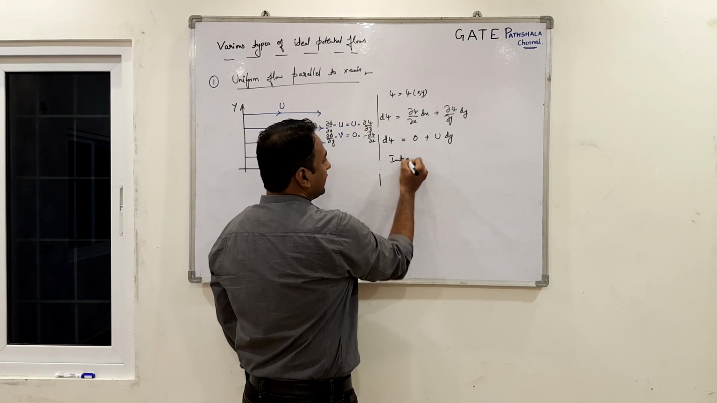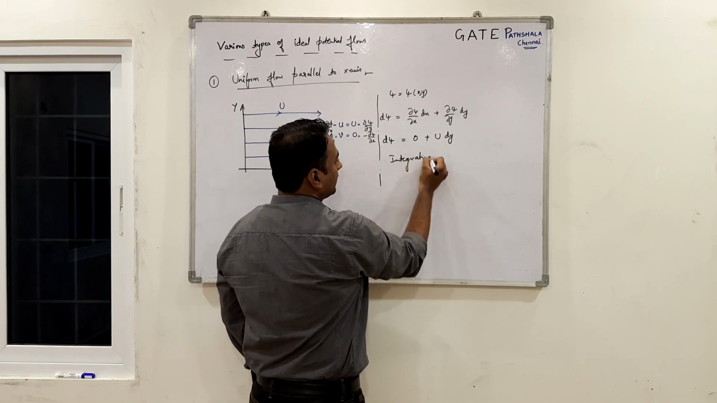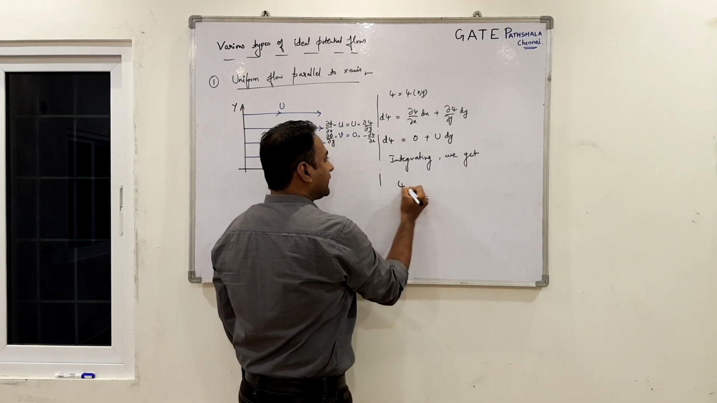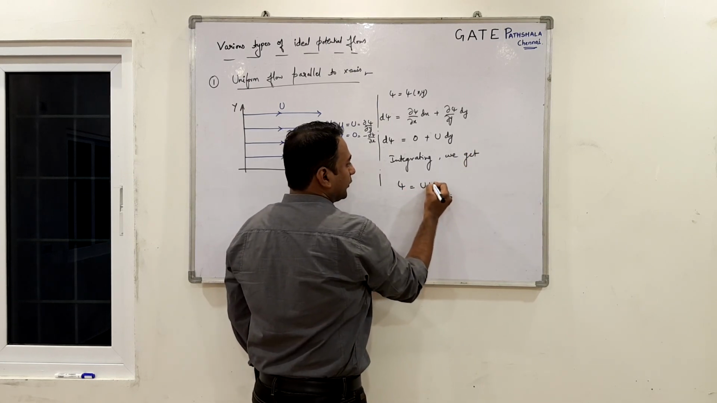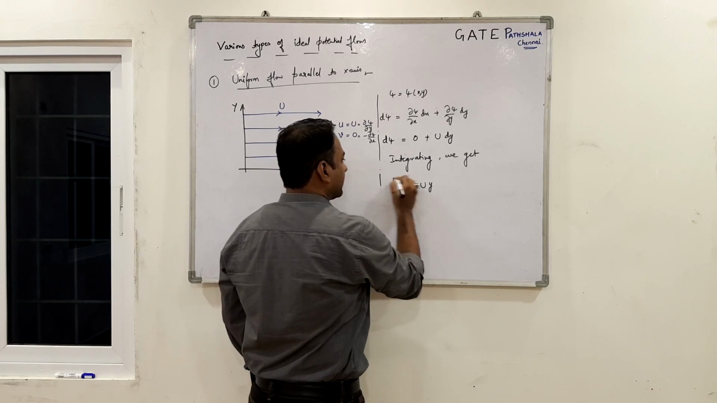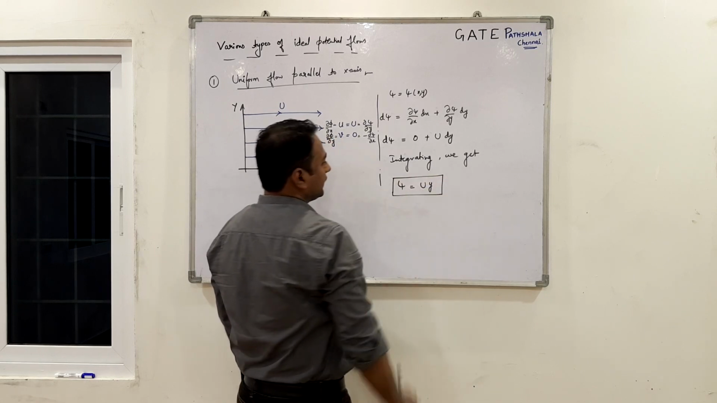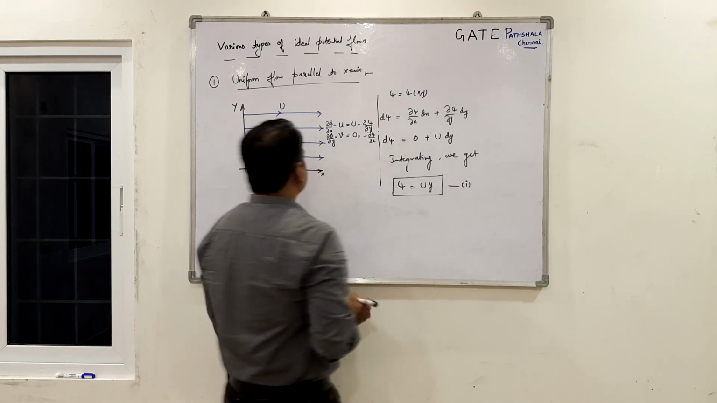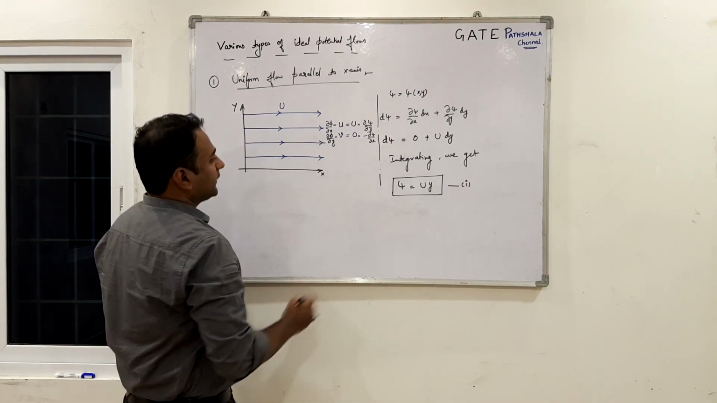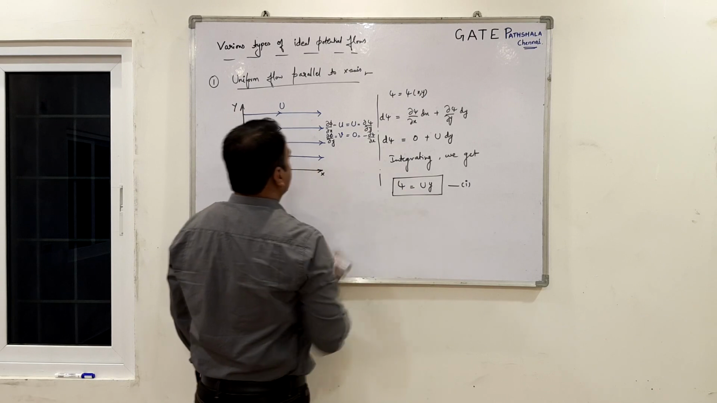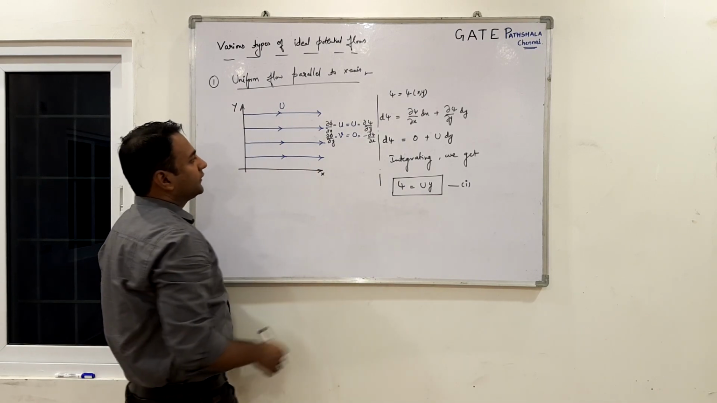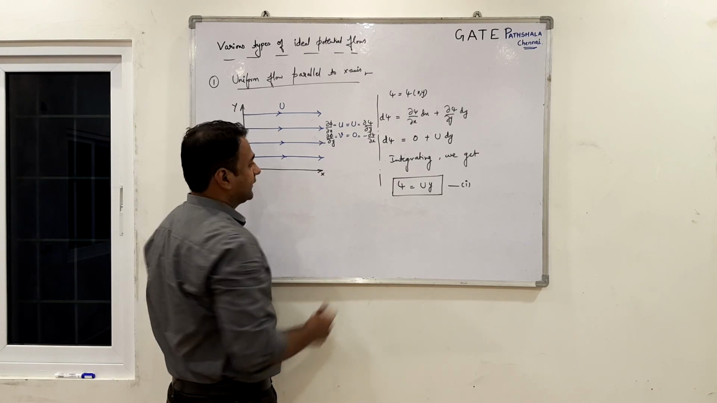So, integrating, we get psi equals u y. I am leaving the constant of integration to be 0. So, this is our equation 1. Remember, this is for uniform flow parallel to x-axis. We have a heading, so we need not give new psi notations, subscripts or different things like that.